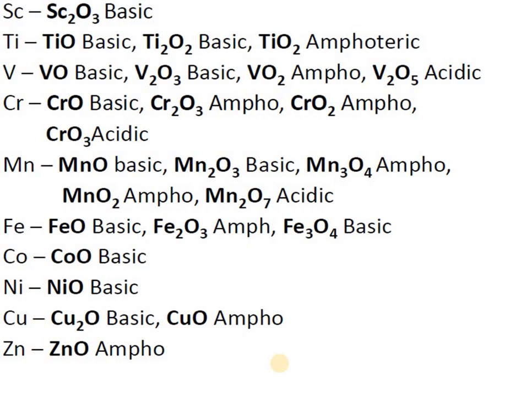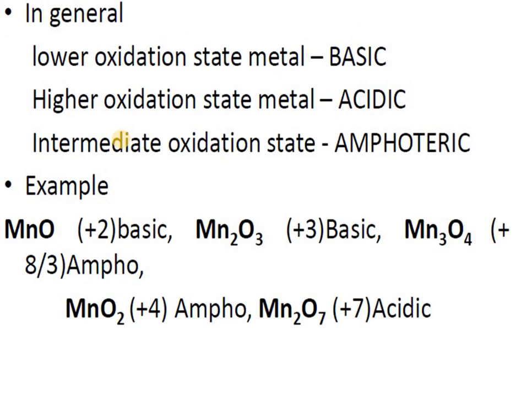So this is about the oxides. As you know, lower oxides would be basic and higher oxides would be acidic, and intermediate ones amphoteric. For example, in chromium, the +2 oxide is basic, +3 is amphoteric, +4 also amphoteric, but +6 is acidic. So the higher the oxidation state, the more the acidic character prevails in metal oxides. Lower oxidation state metal oxides are basic, higher ones are acidic, and intermediate ones can be amphoteric. This type of question is important and can be asked in the exam.